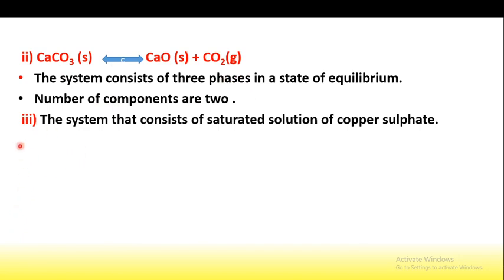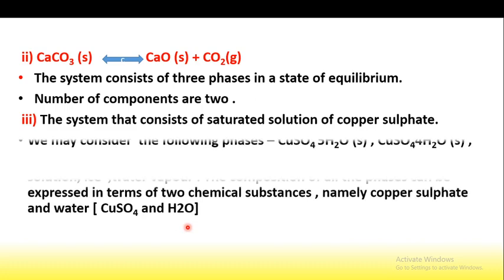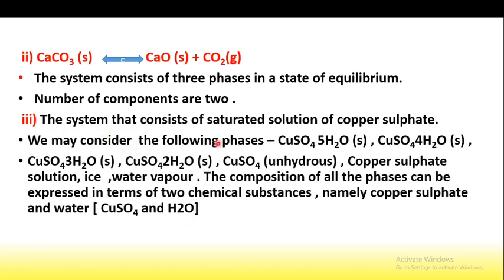The third example is the system that consists of a saturated solution of copper sulfate. We may consider the following phases: copper sulfate 5H2O hydrated molecule in solid phase, plus copper sulfate 4H2O, copper sulfate 3H2O, copper sulfate 2H2O and copper sulfate anhydrous, means no water molecule.